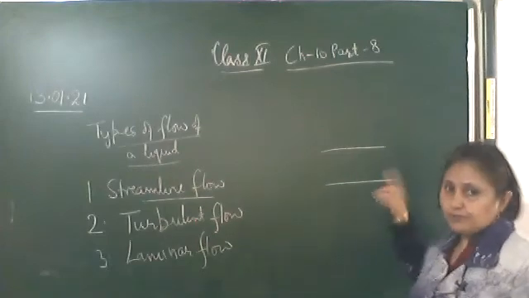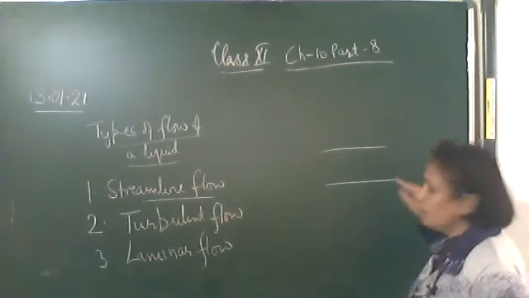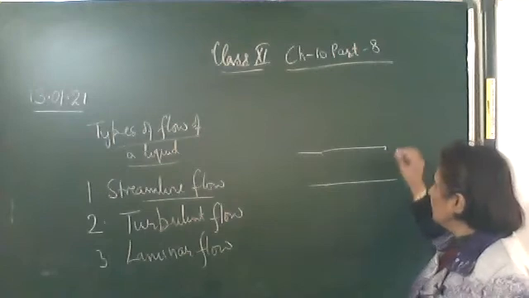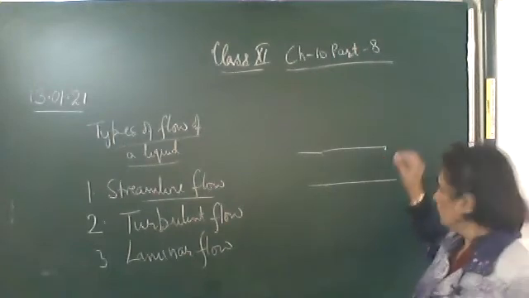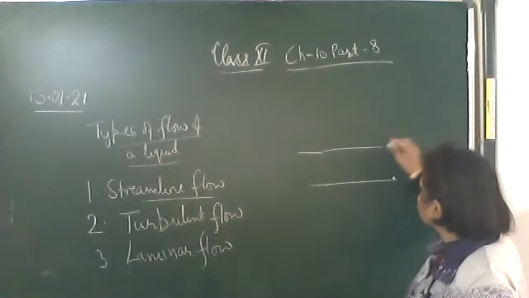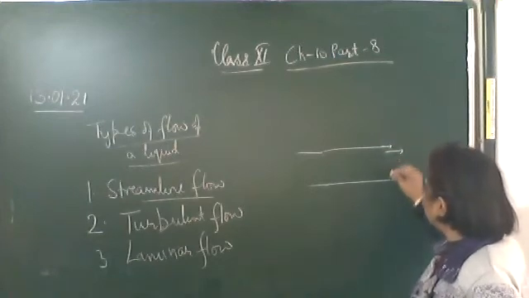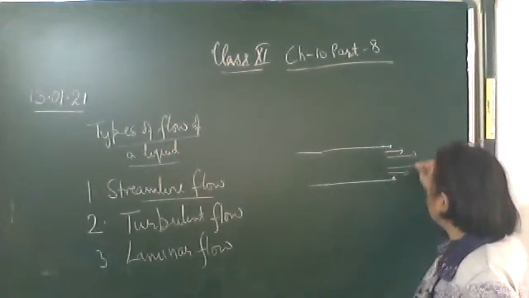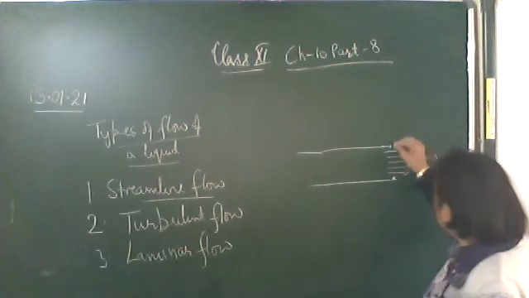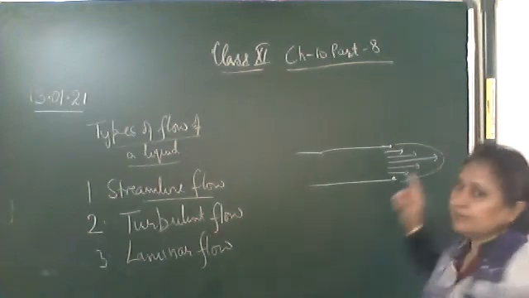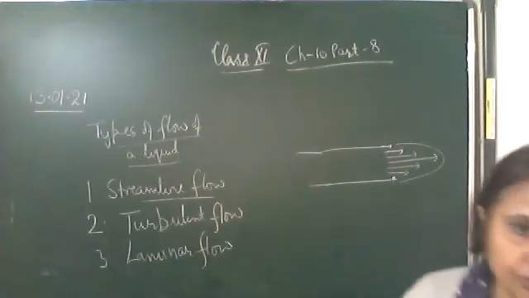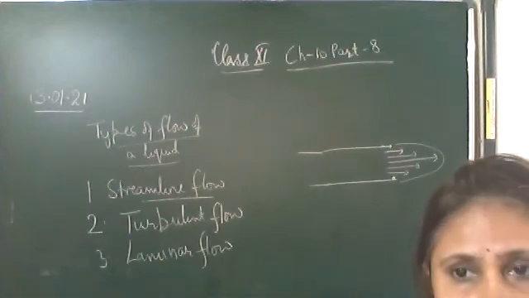Now let the water be flowing through this pipe. This is the open end of the pipe, connected to a tap or anything. Here at the open end, the layer of the liquid which is in contact with the tube will be almost at rest. The next layer will have some velocity, and the next to that a greater velocity. The center layer will have the maximum velocity. So this will be the profile of the water coming out of the tube, and such a flow we call laminar flow.